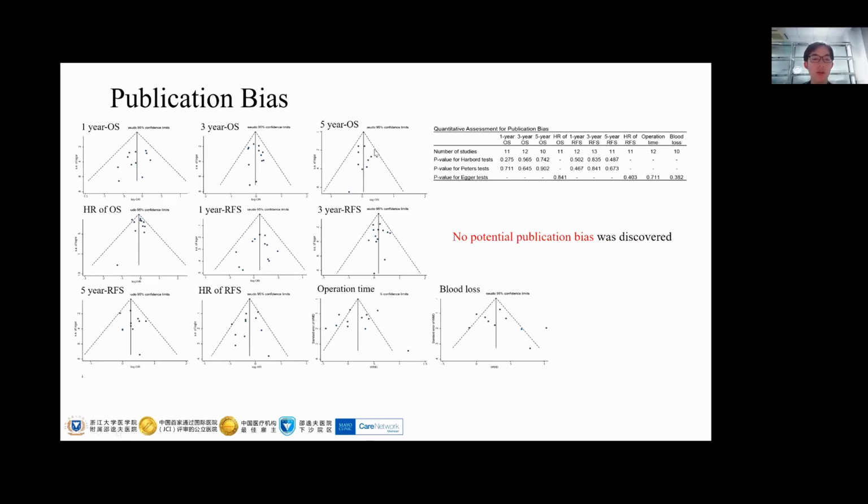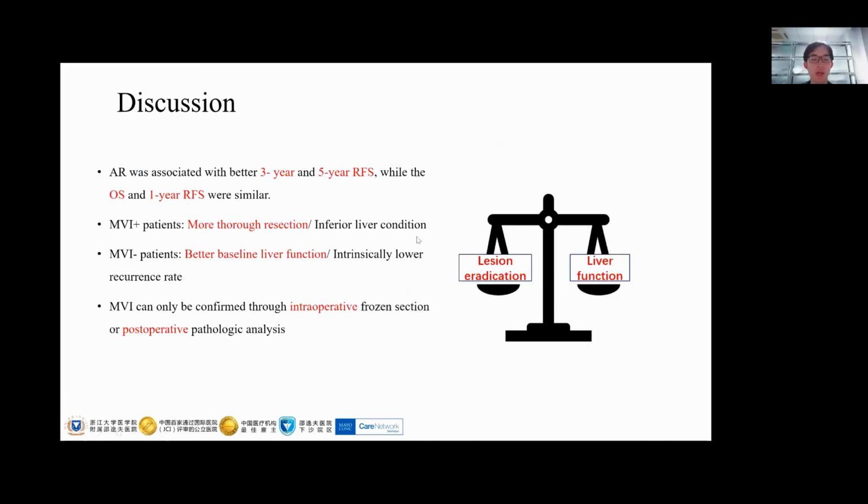Finally, we'll identify the potential bias in our meta-analysis. As shown here, these funnel plots demonstrated a symmetric distribution of all the included studies, and no potential publication bias was discovered by Begg, Peters, and Egger tests. Our meta-analysis revealed that AR is associated with better 3-year and 5-year RFS, while the OS and 1-year RFS remain similar.